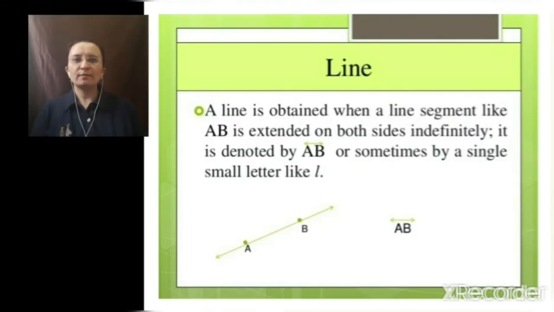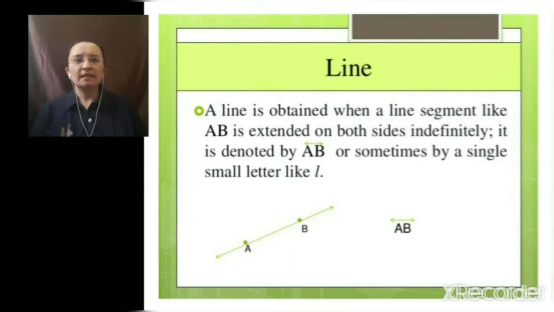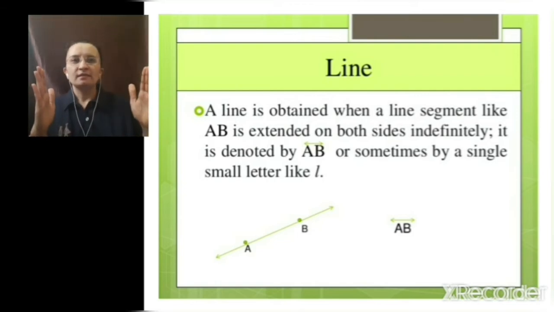Next basic geometrical idea is line. You have learned about line segment. It has two endpoints and it can be measured because it has a particular length. What is line? A line is obtained when a line segment like AB is extended on both the sides. It is denoted by line AB or sometimes by a single small letter like E.